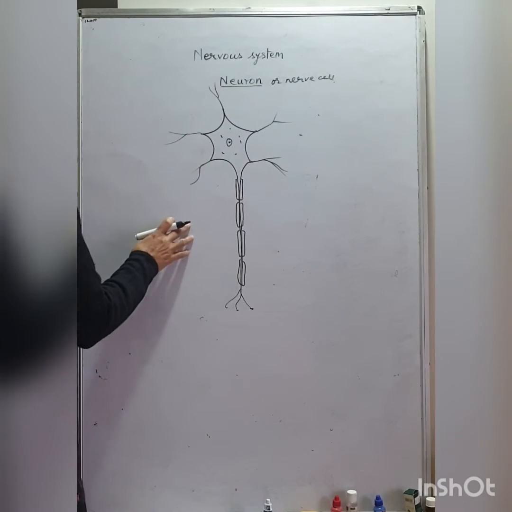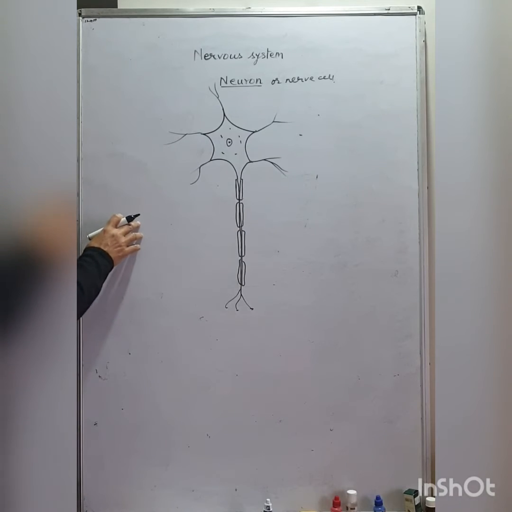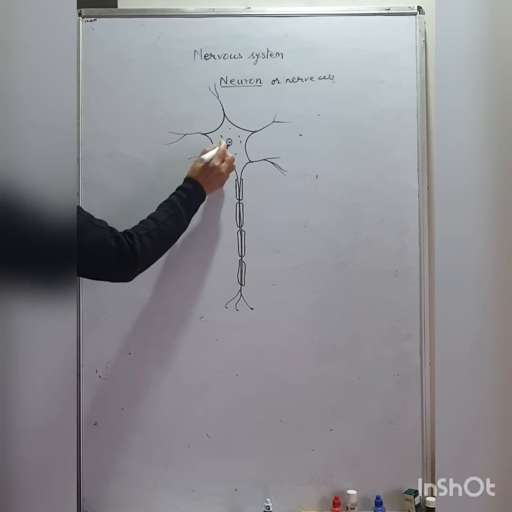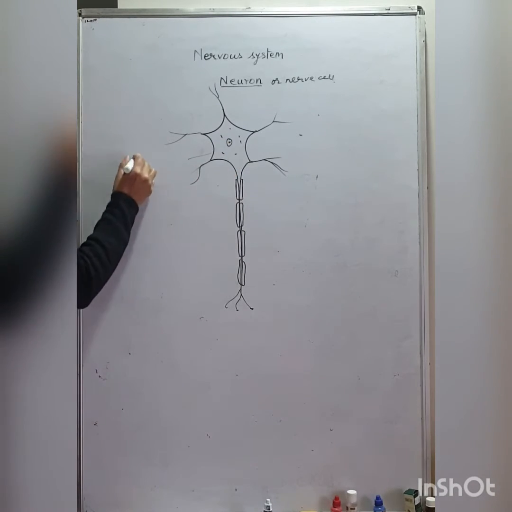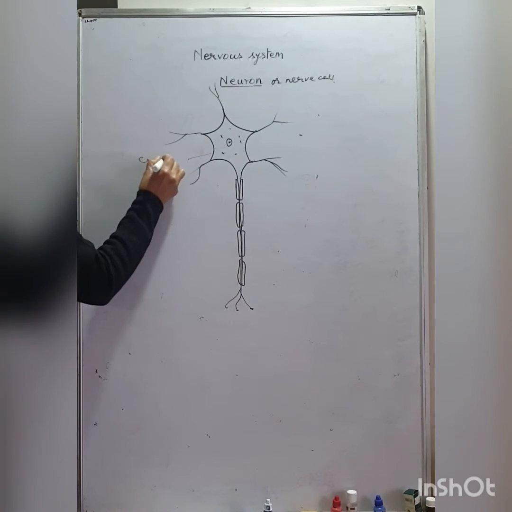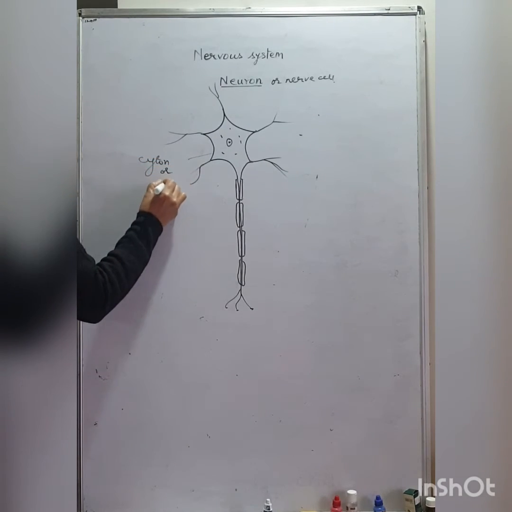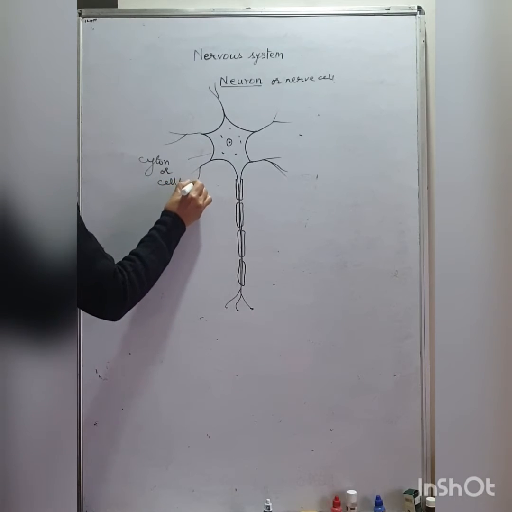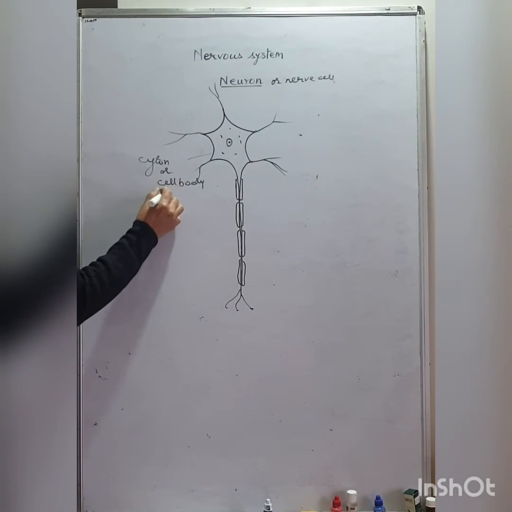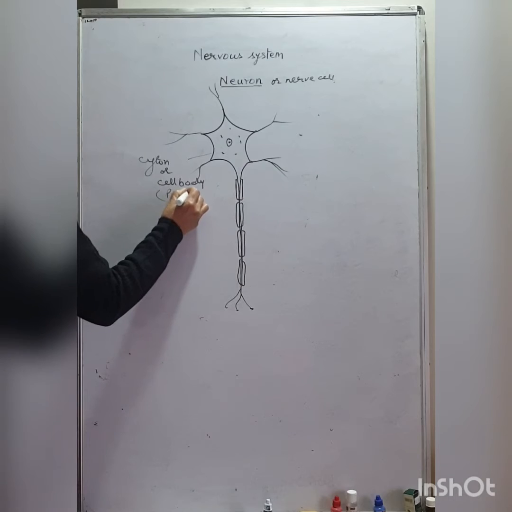The neuron consists of three parts. The part that contains the nucleus is cytone, or cell body, or we call perikaryon also.